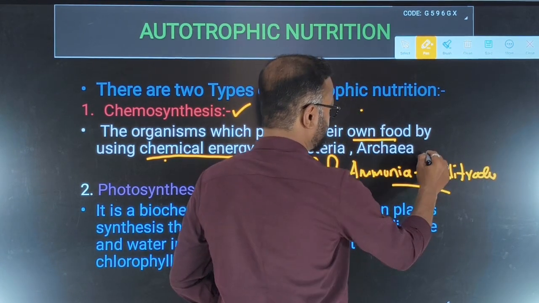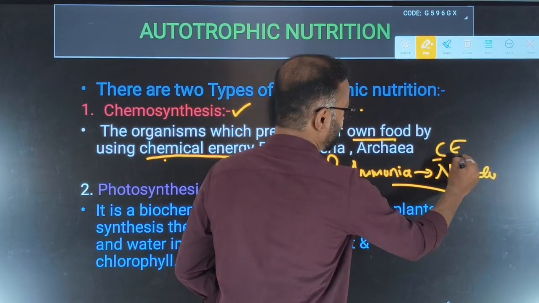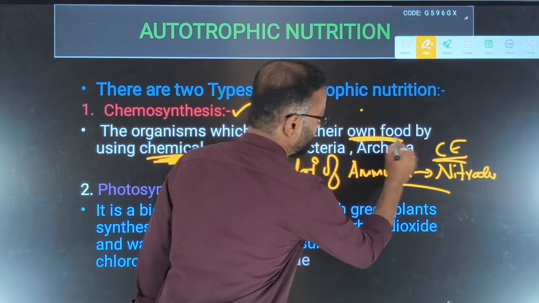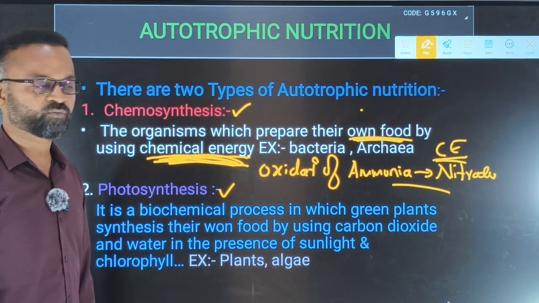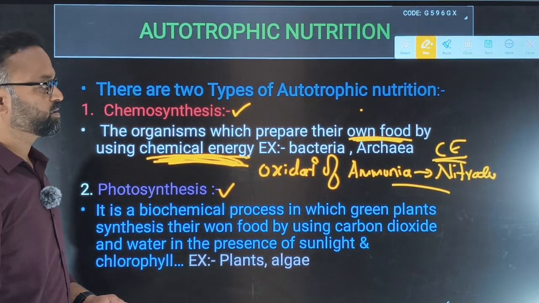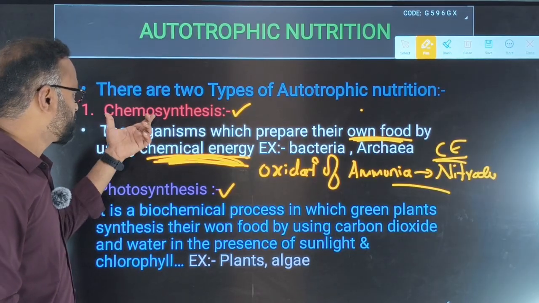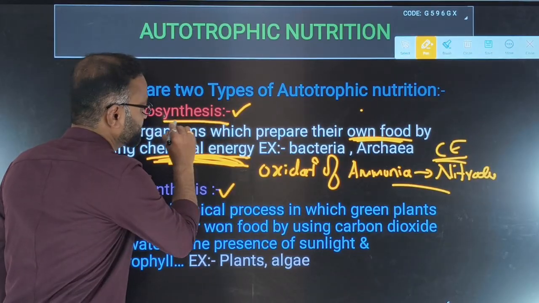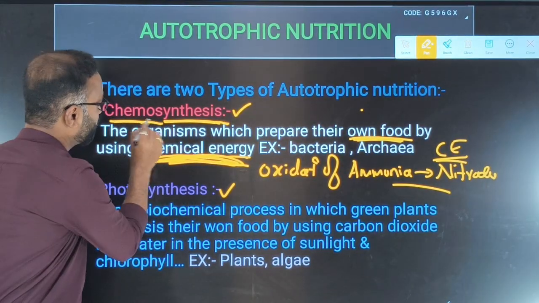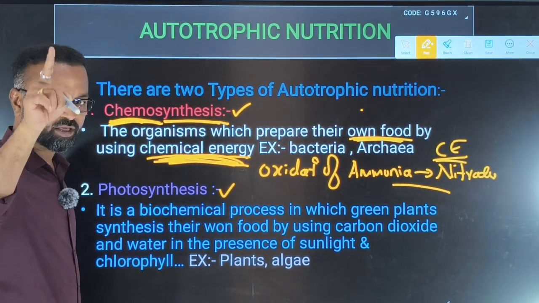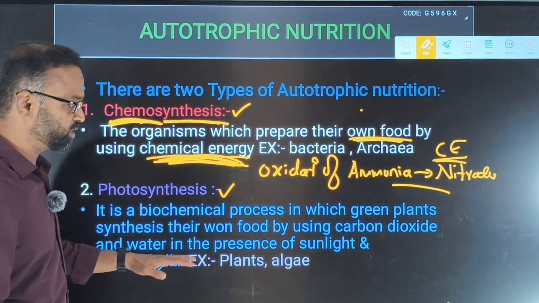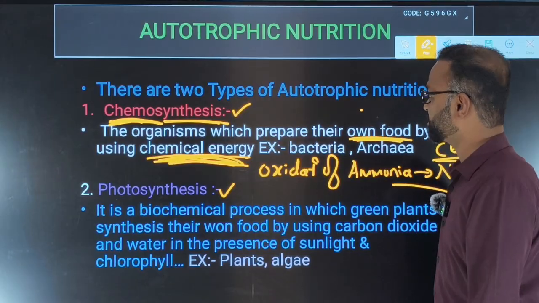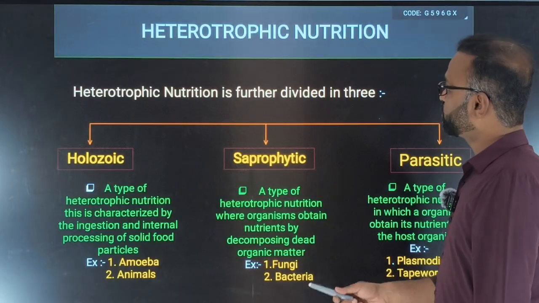During this process, chemical energy is released, and this chemical energy is utilized to prepare their own food. Such organisms are called chemosynthetic, and that process is called chemosynthesis, synthesizing food with the help of chemical energy. Photosynthesis we have already discussed, and we will discuss it in detail also.